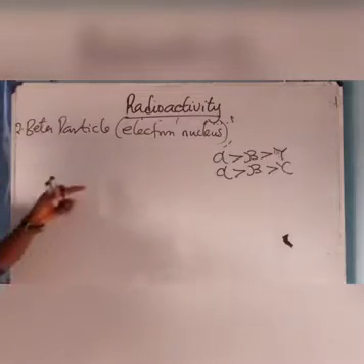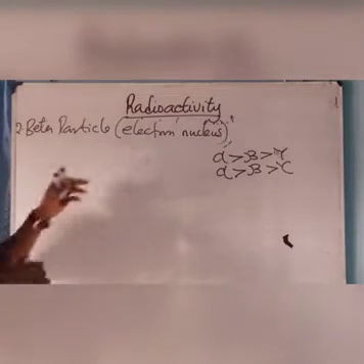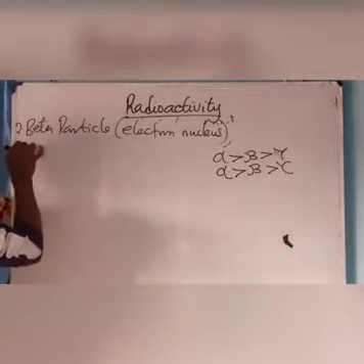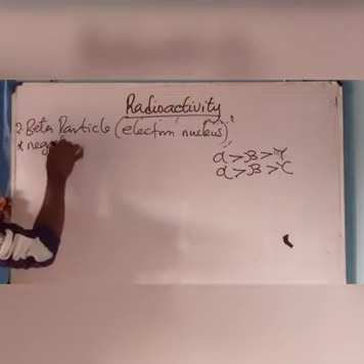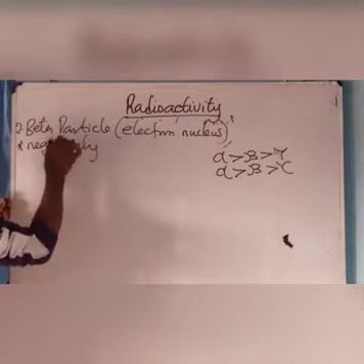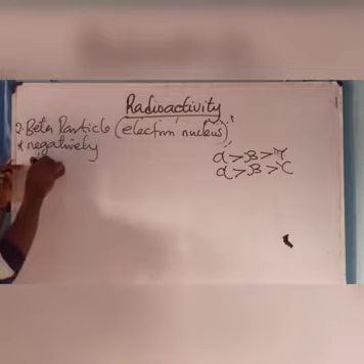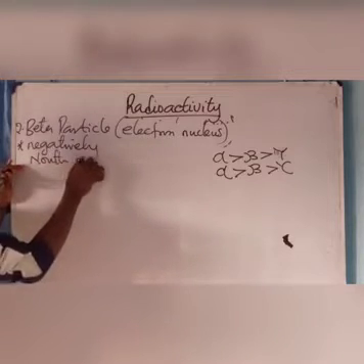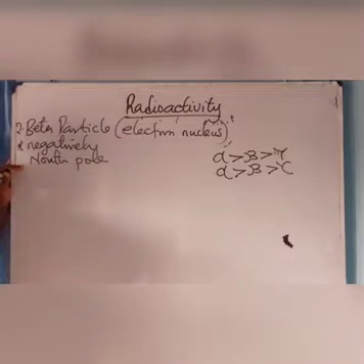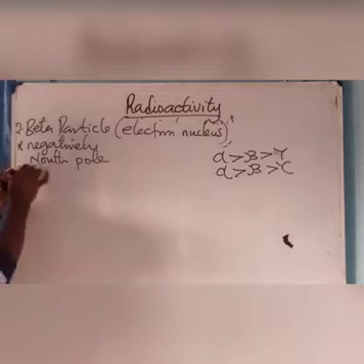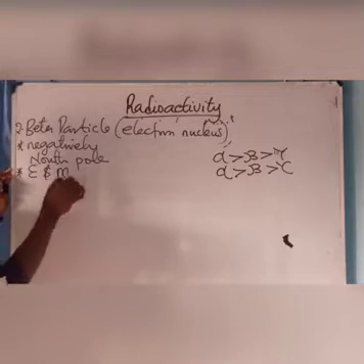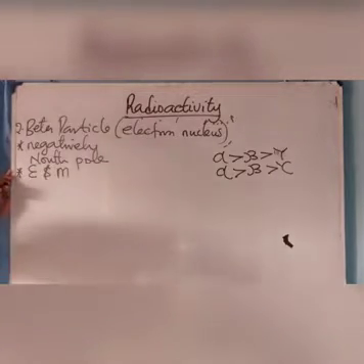Electron is negatively charged, therefore the beta particle is negatively charged, and it is deflected towards the south pole of the electric and magnetic field. Which means that it is affected by both electric and magnetic field. Take note of that.